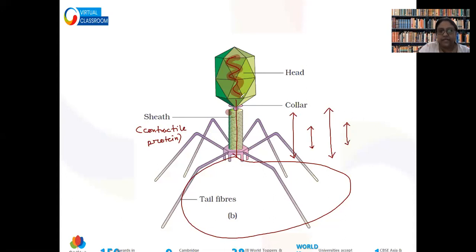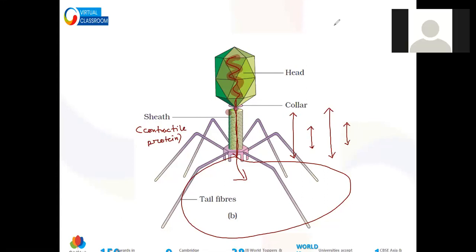So that there will be a pumping action and then this DNA or RNA can come inside the bacterial cell. So this is how they move their DNA. This is the most complex type of virus that is possible. Is the structure of bacteriophage clear to all of you?